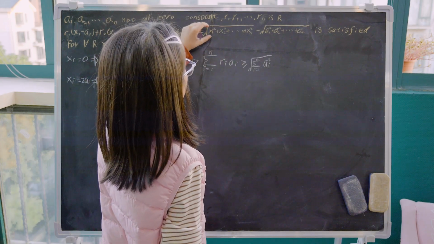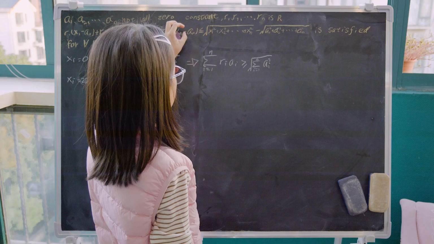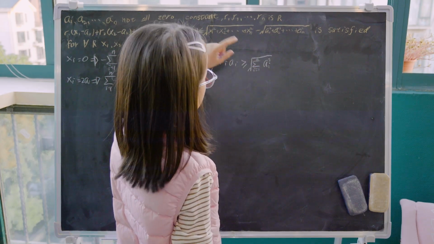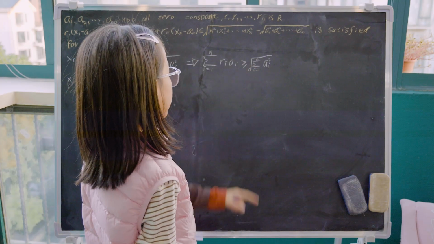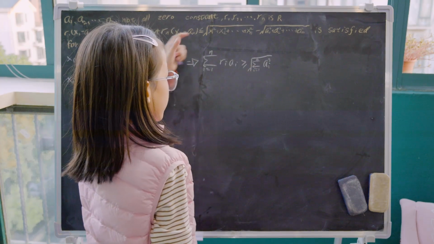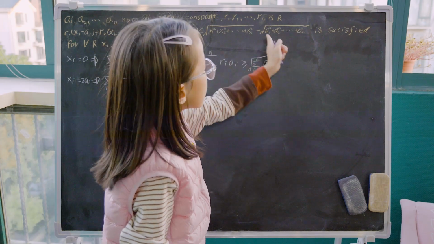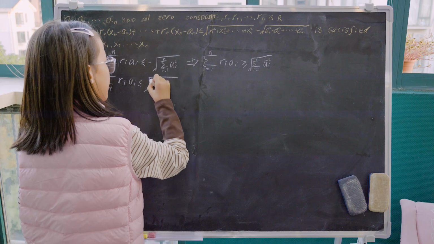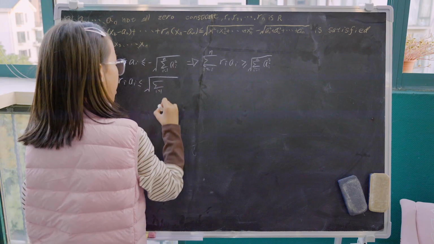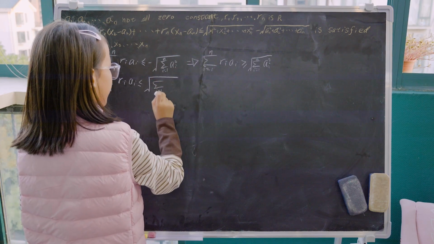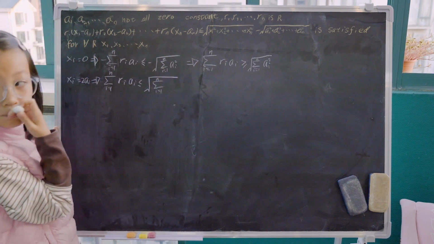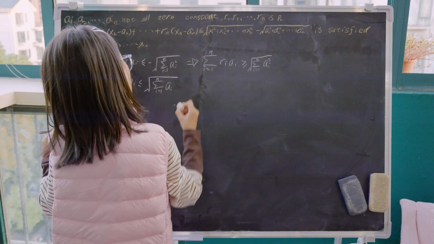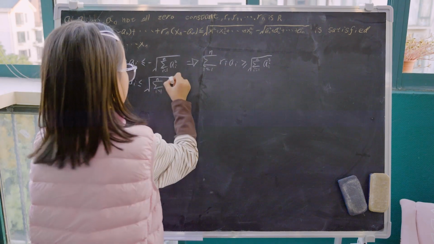And then we can take the 4 out of the square root, so it turns into 2. So 2 times the square root of a1 squared plus a2 squared plus ... plus an squared, then minus this part, so what we got is the square root of sigma i equals 1 to n of ai squared.